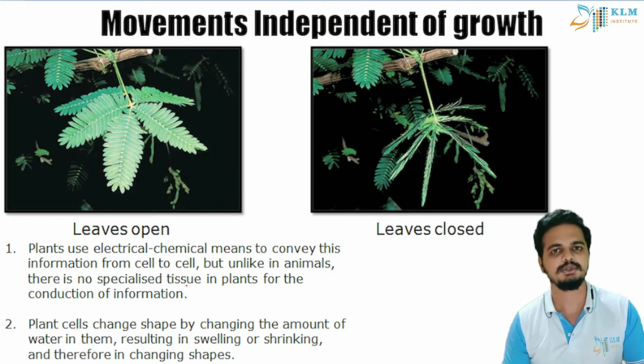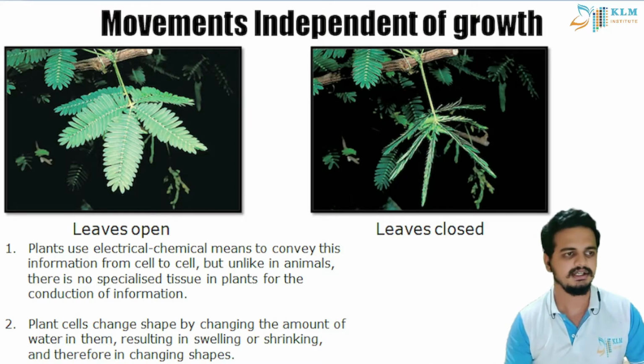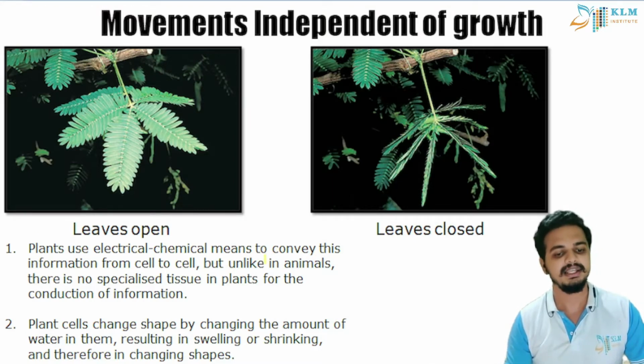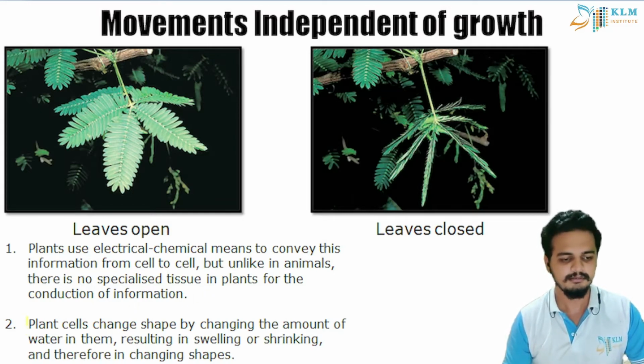They just use water, students. You can see here, I have written 2 points. Plants use electrical chemical means to convey this information from cell to cell. But unlike animals, there is no specialized tissue in plants for the conduction of information. But plant cells change their shape by changing the amount of water, students.